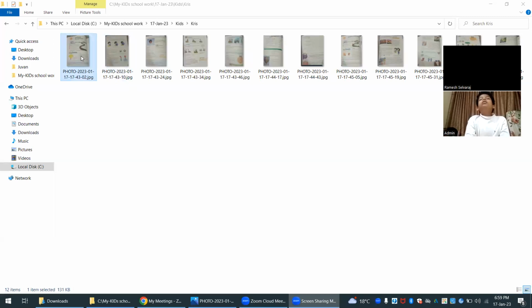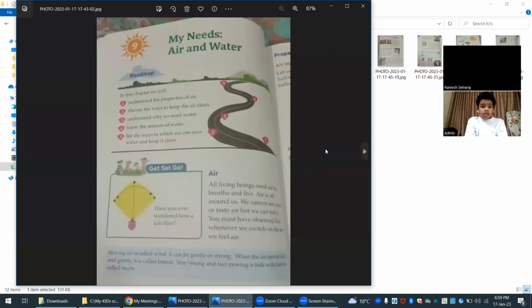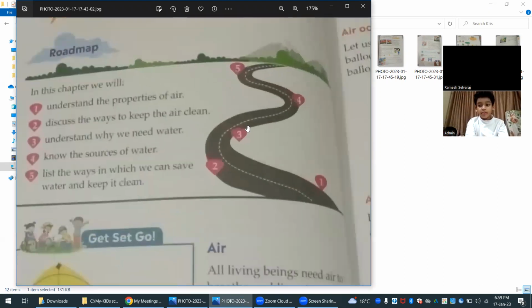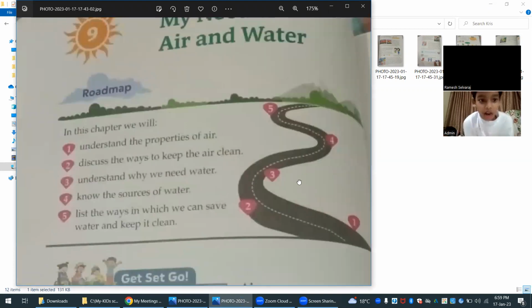Let me share my screen. Do you see my screen? No. Now? Now I can see.